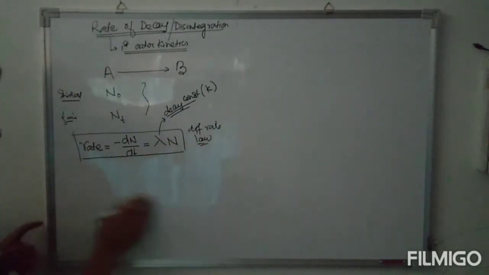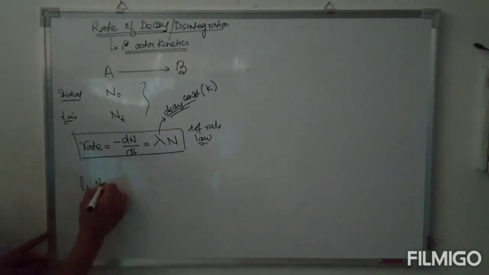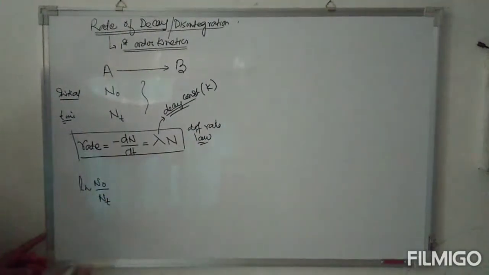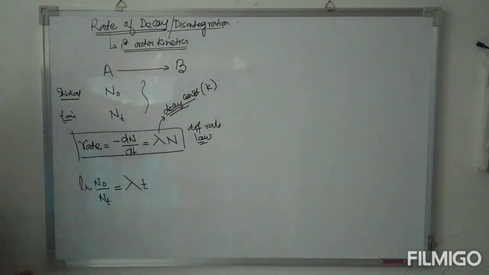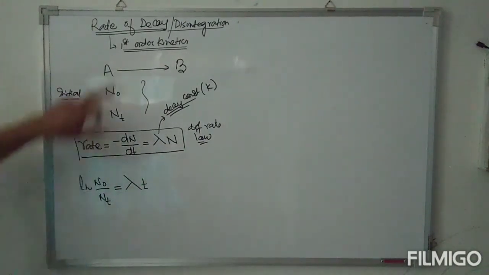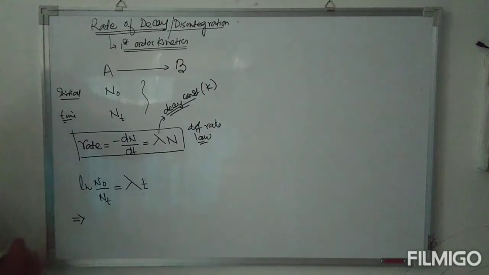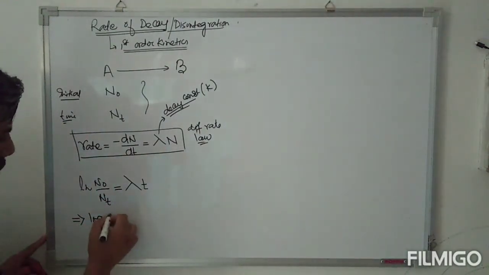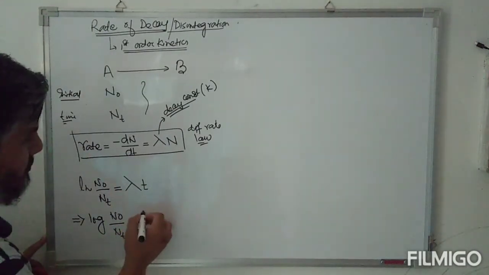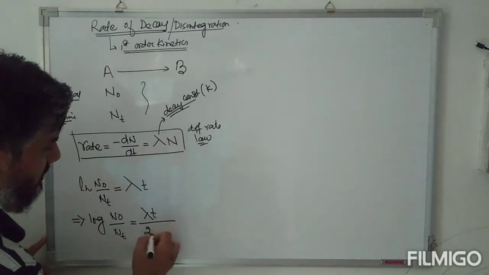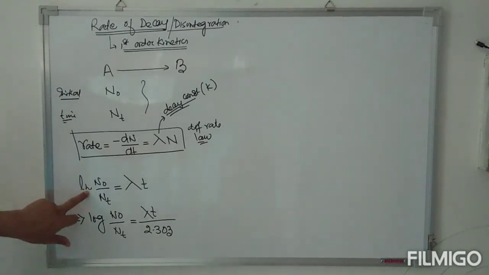Now on integration we will get ln N0 by Nt is equal to lambda t, the integrated equation of first order kinetics. This can also be written as log N0 by Nt is equal to lambda t divided by 2.303, that is logarithm base 10 instead of logarithm base e.